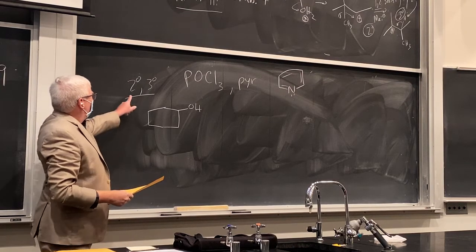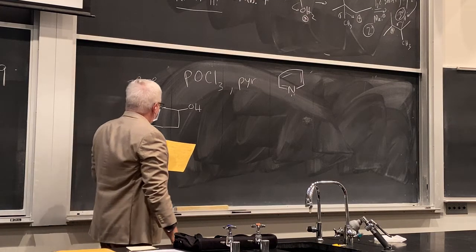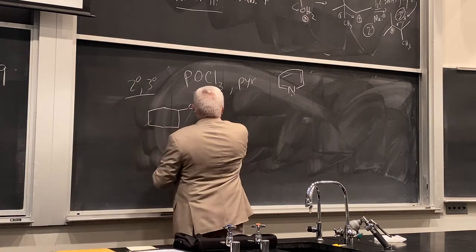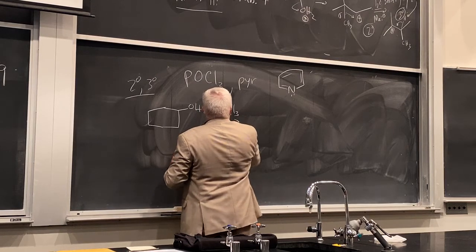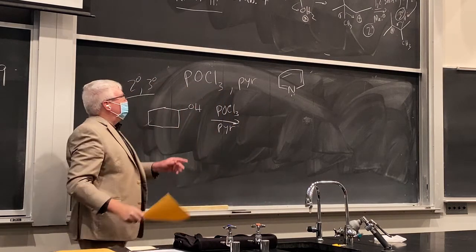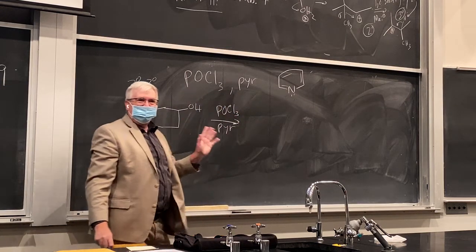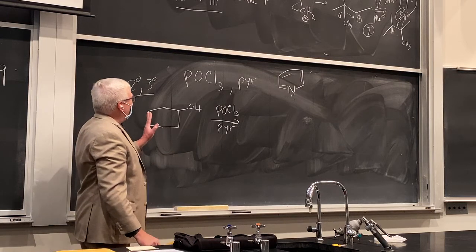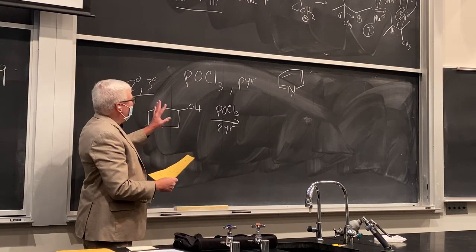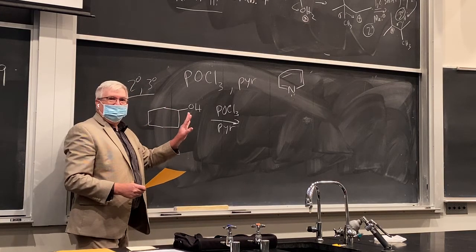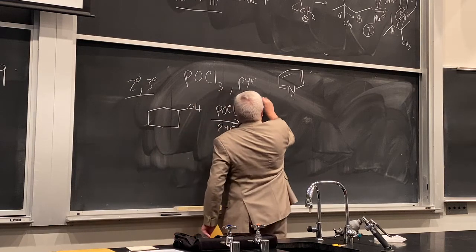It really is only limited to secondary to be really useful. I'll show some of the mechanism and how it's useful. Well, let's just look at the reactivity first. So POCl3 and pyridine, and we could do that with sulfuric acid, but notice neither of these reagents is an acid, right? This is not strong protic acid now. So this is a complementary type of conditions which allow us to do these reactions not under carbocation forming conditions. And guess what? The nice thing here is no rearrangements.